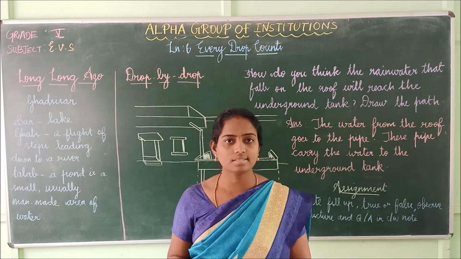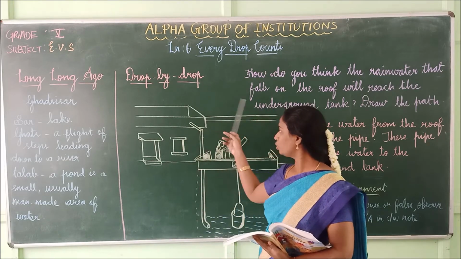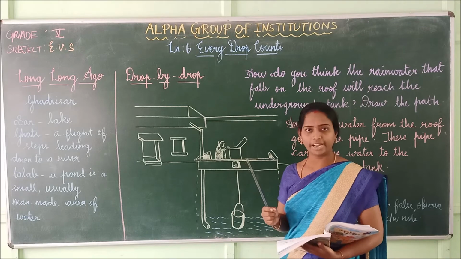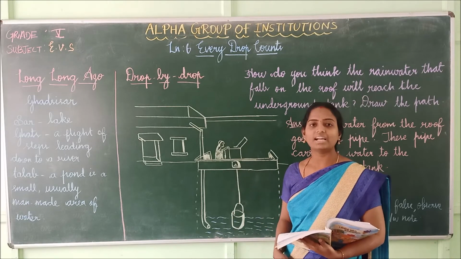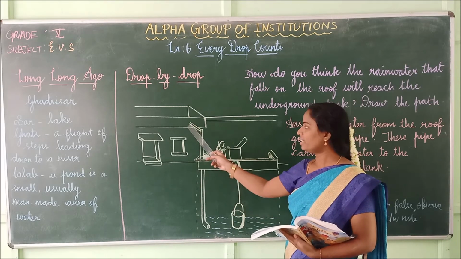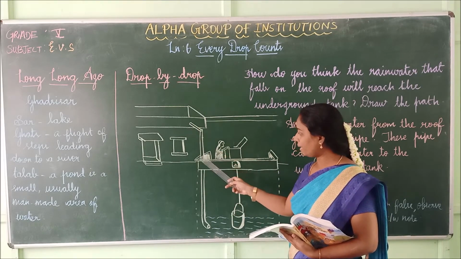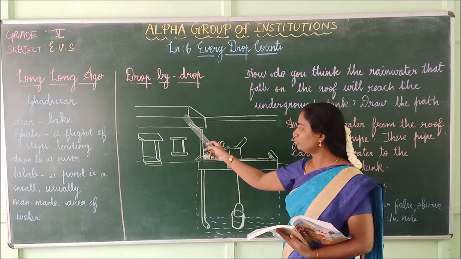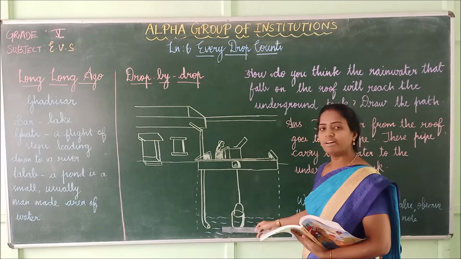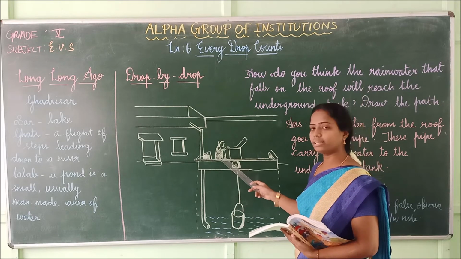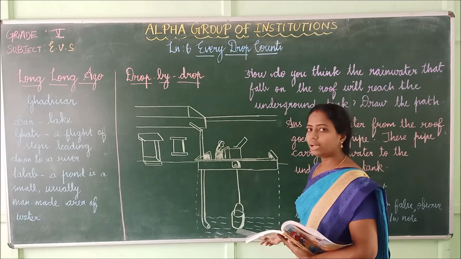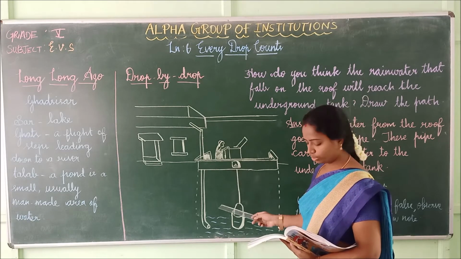Every house had a system. This is the diagram that I showed you: every house has a system to collect the rainwater. What do they do, children? They collect the rainwater. See, here is a roof, and here is a pipeline. If rain falls on the roof, the water goes to this pipeline and is filled here. So what is the lady doing here? She is drawing the water using a bucket. This is what we are going to see here.